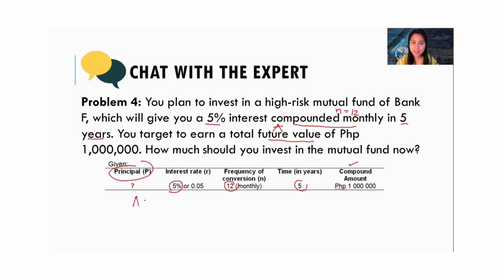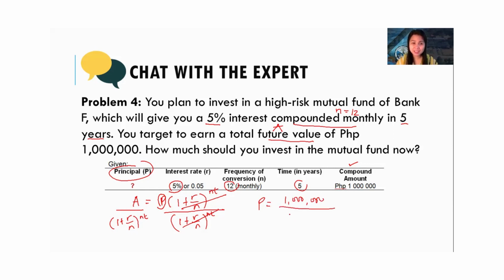So we can have A equals P times (1 plus R over N) to the power of NT. Since we're looking for the principal, actually you can divide both sides by (1 plus R over N) to the power of NT. So we can use this formula right away when we're looking for the principal. Our A is 1 million. That's why I told you, you need to have your index cards for formulas so you can derive it right away.